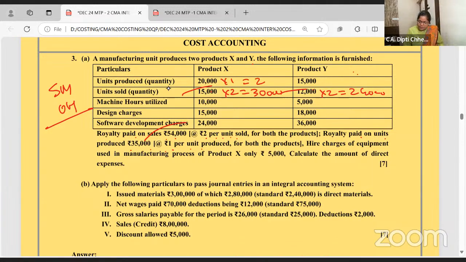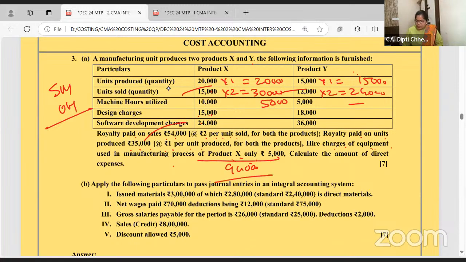20,000 into 1 for the number of units produced, right? 35,000. Hire charges of the equipment are used in X, so charge here, don't charge here. Other than this, designing and software charges are the same. So what is the total cost here? 55, 65, 70, 80, 99.